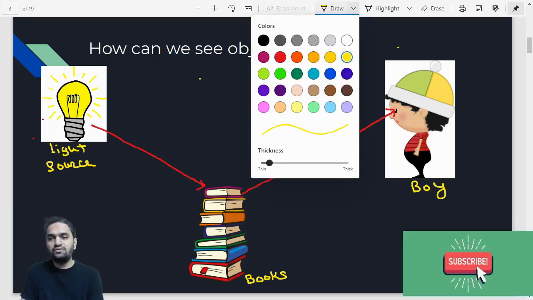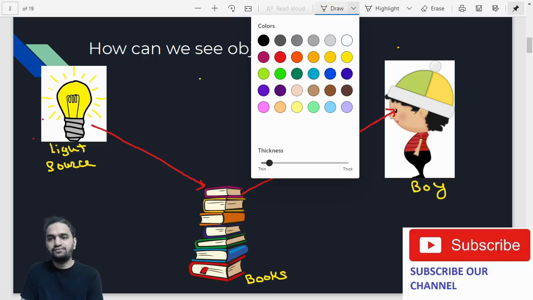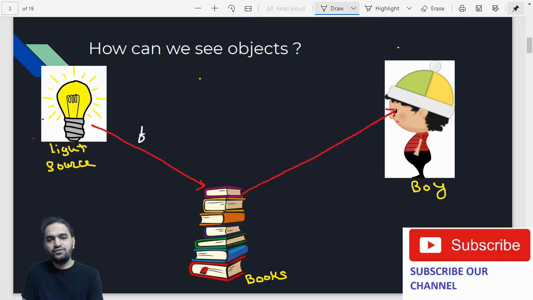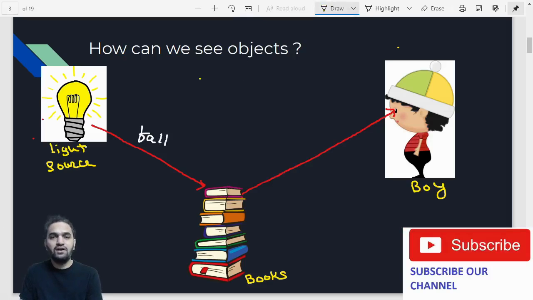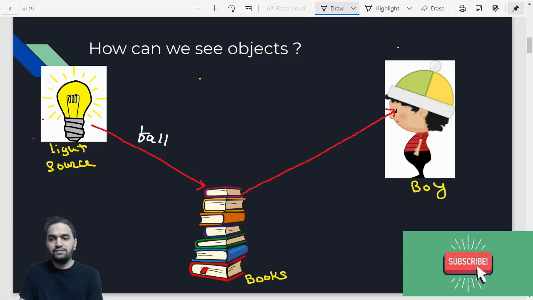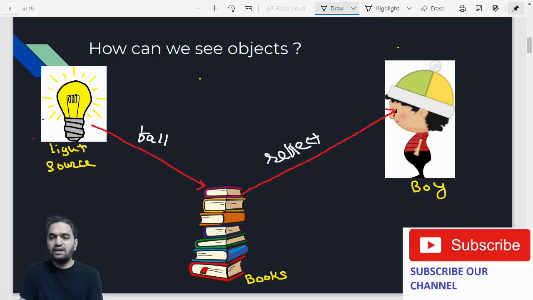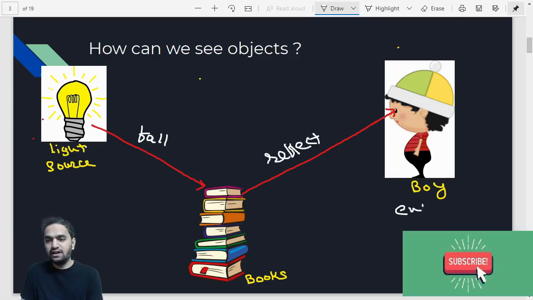So in shorter way, we can just write down here that the rays of light should fall on the object. The object should somehow bounce back the rays. That means it should reflect, basically. It should reflect the rays, and the rays should enter the eyes, and only then we are able to see the object.